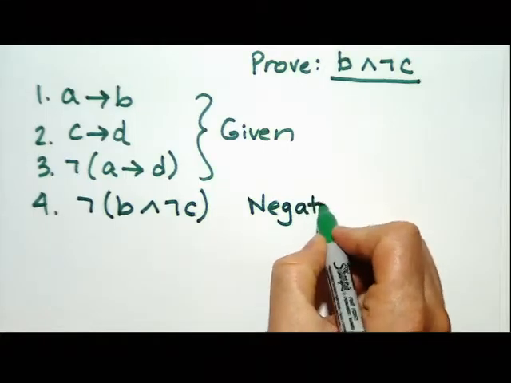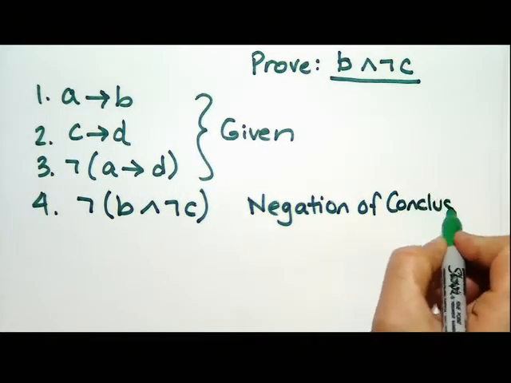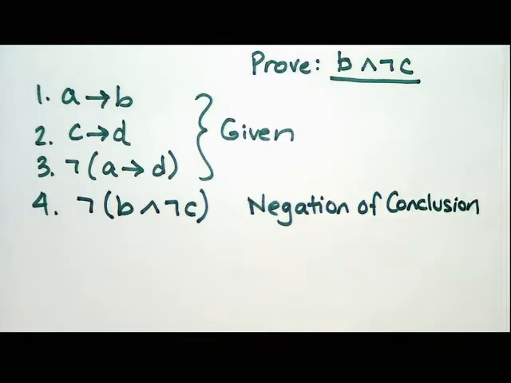Negation of the conclusion means take the conclusion, copy it down, and then put a not in front of it. Now, you should be really excited, because this is the only time you could randomly negate something. I know you're super excited about that. That's right. Good. Thank you. I'm pointing this out because I don't want you to randomly put nots in front of anything. This is the only time you can do it, when you write the words negation of conclusion. It means I am negating the conclusion.